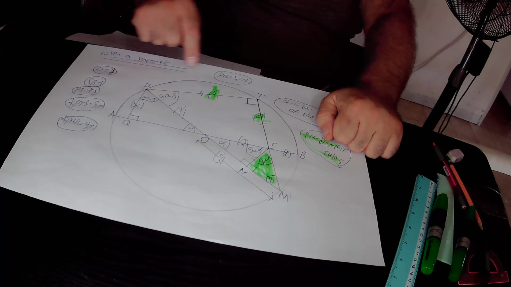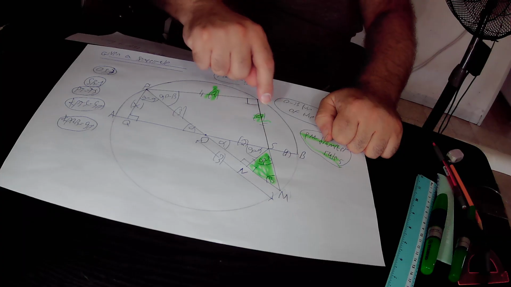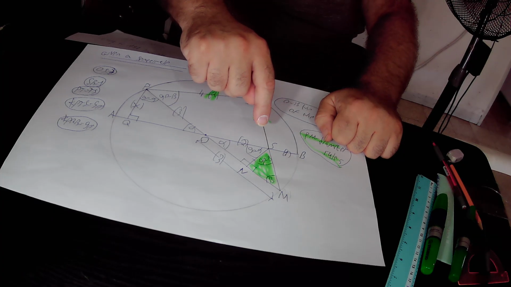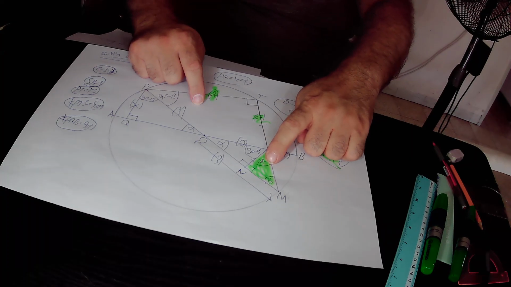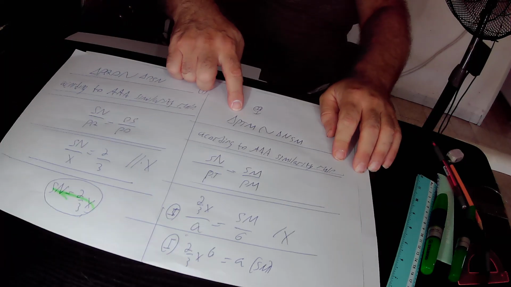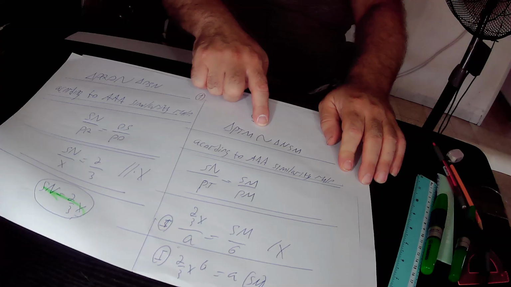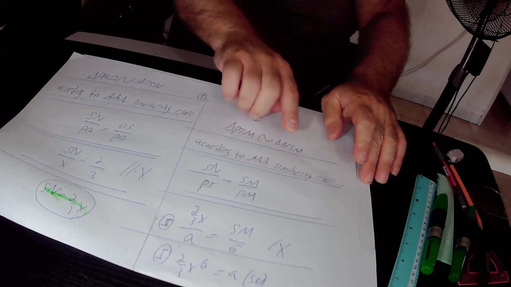So we prove that all the angles of this big right triangle PTM are correspondingly equal to all the angles of the green right triangle SNM. And therefore those two right triangles are similar to each other according to the angle similarity rule. Repeat again, we found out that the big right triangle PTM is similar to the small green right triangle NSM according to the angle similarity rule.